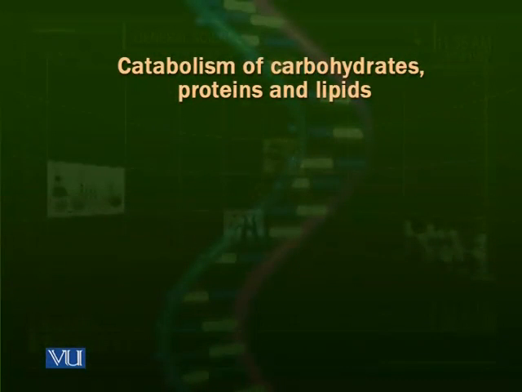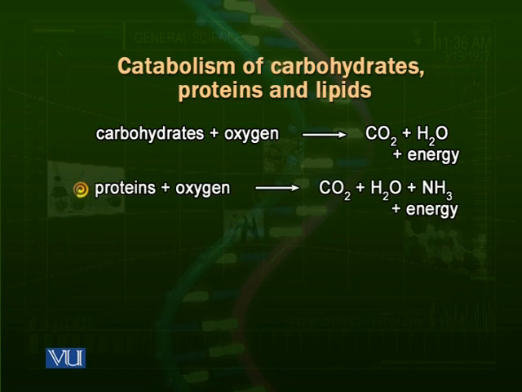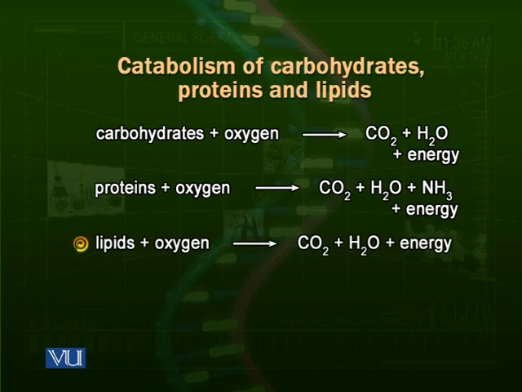Let us look at some major reactions that occur inside the body. Have a look at the slide. It shows that carbohydrates, when they react with oxygen, produce carbon dioxide, water and energy. As we know, carbohydrates, proteins and lipids are the three major components of food. Proteins, when they react with oxygen, are catabolized, broken down to carbon dioxide, water, ammonia and energy. Lipids, when they react with oxygen, produce carbon dioxide, water and energy.